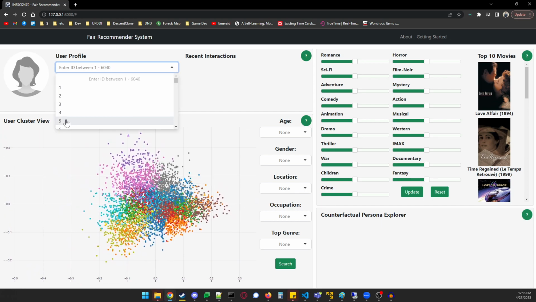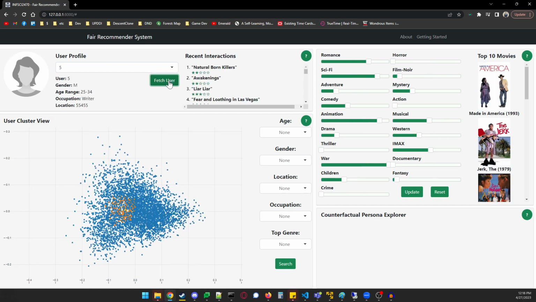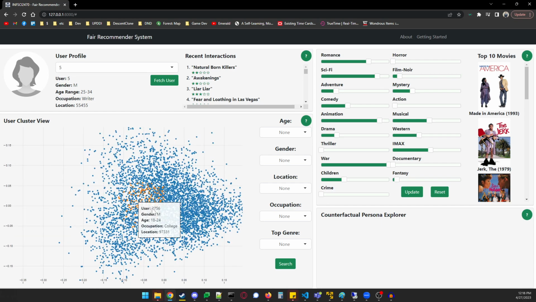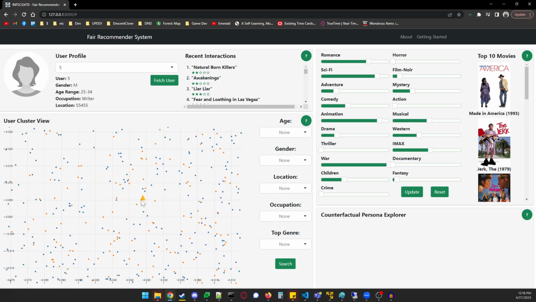If I go ahead and query a user up here in the top left, and I will fetch user 5 for instance, we can see that their cluster is highlighted, all the others falling to the wayside, and that particular user is now the one with a differently shaped icon. The metadata for the user, including gender, age range, occupation, and location, are fetched, as well as a reverse chronological list of the movies that they have been rating, in this case 198 various movies rated by user 5.